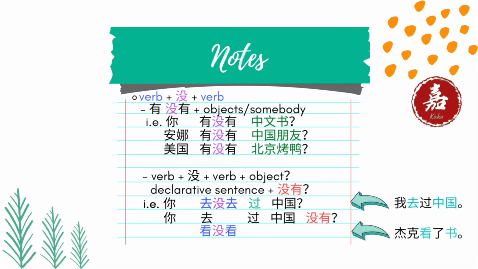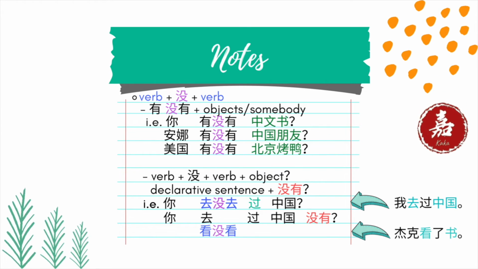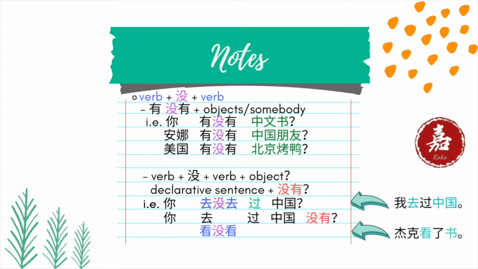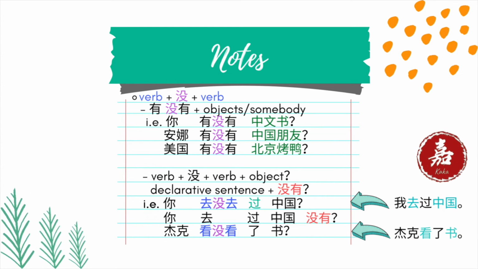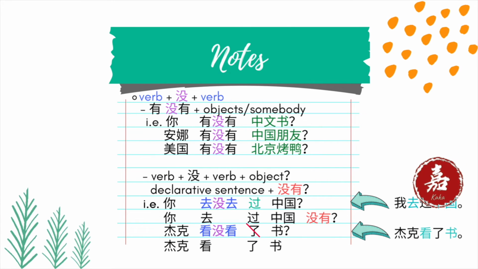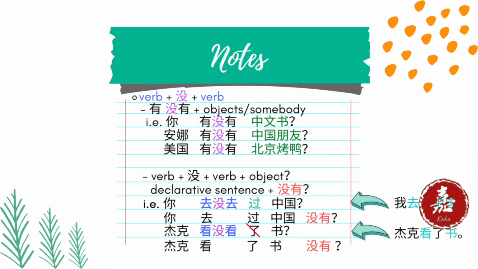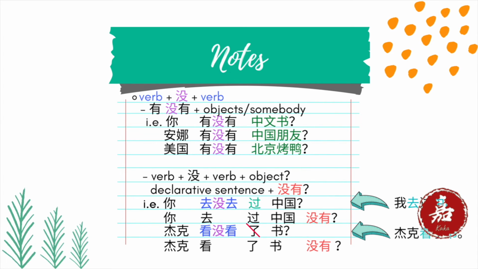Unlike 过, we don't keep 了 when negating. Then the question would be 杰克看没看书, or just adding 没有 at the end of the declarative sentence: 杰克看了书没有? Did Jack read books or not?